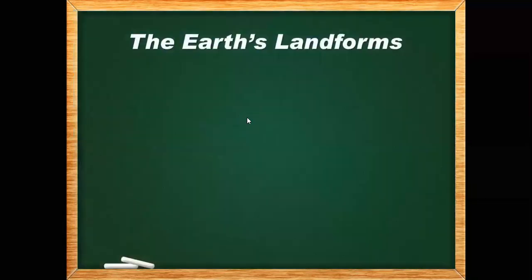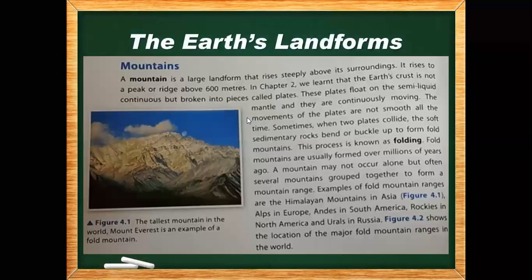As we discussed about the picture, Figure 2.2 shows the location of the major fold mountain ranges in the world. The names we see in it are considered here, and we also see the original picture. The tallest mountain in the world is Mount Everest. It is an example of a fold mountain.